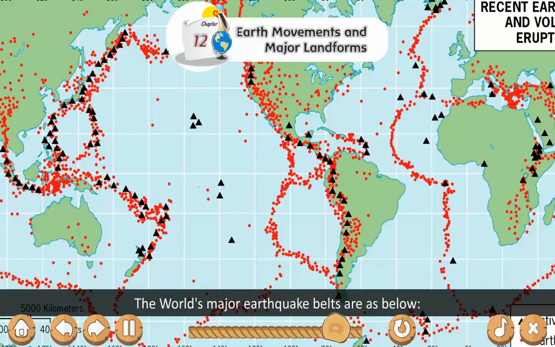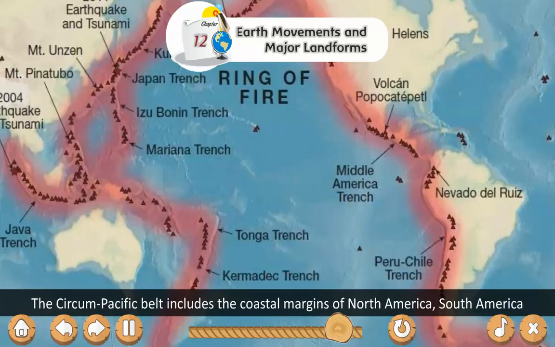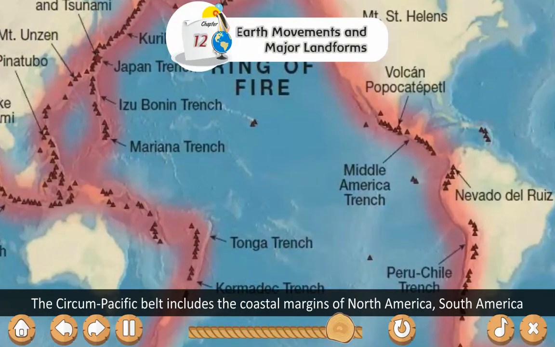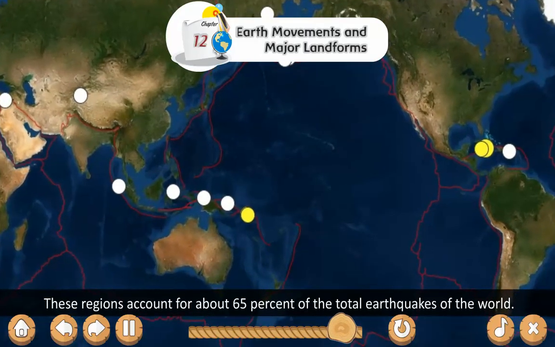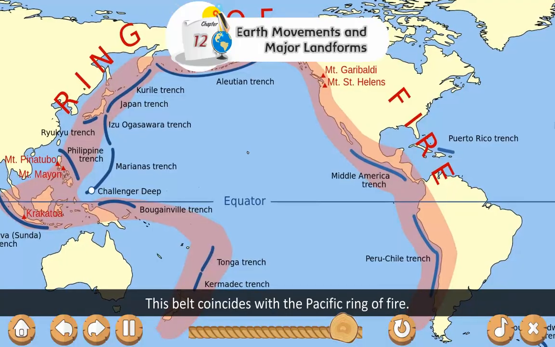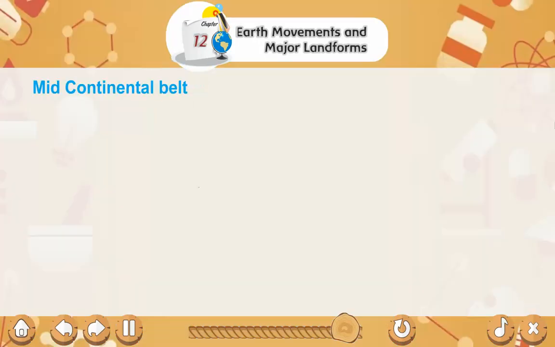The world's major earthquake belts are as below. Circum-Pacific Belt. The Circum-Pacific Belt includes the coastal margins of North America, South America and East Asia. These regions account for about 65% of the total earthquakes of the world. This belt coincides with the Pacific Ring of Fire.